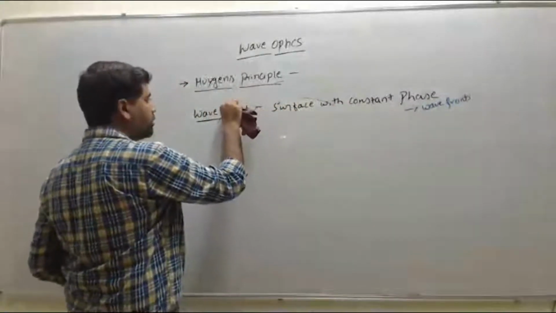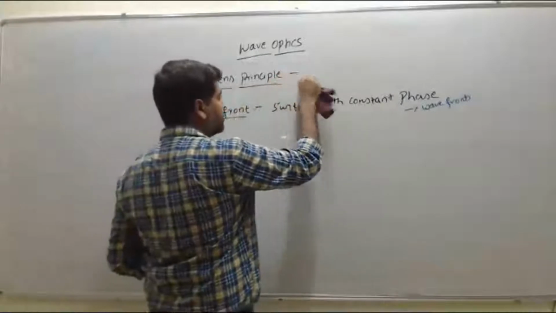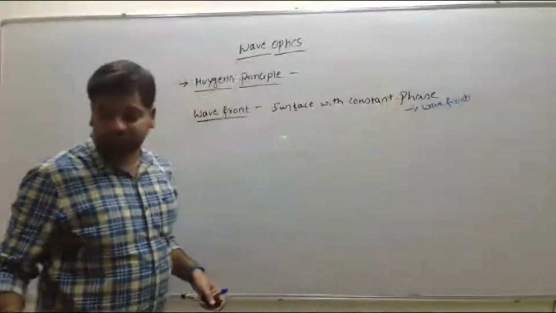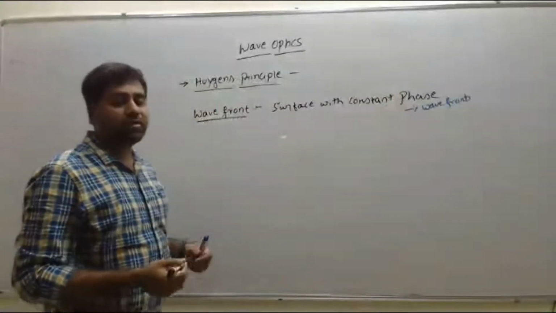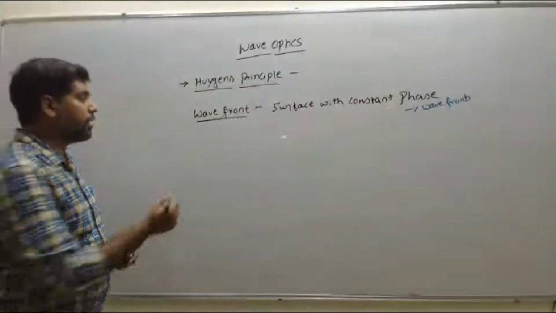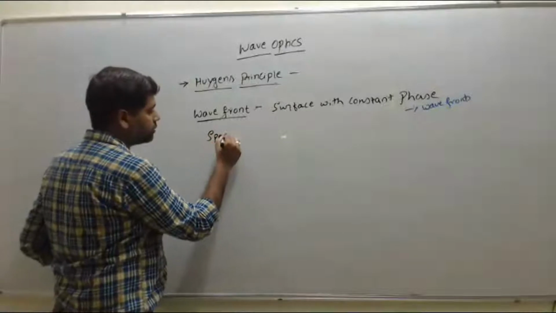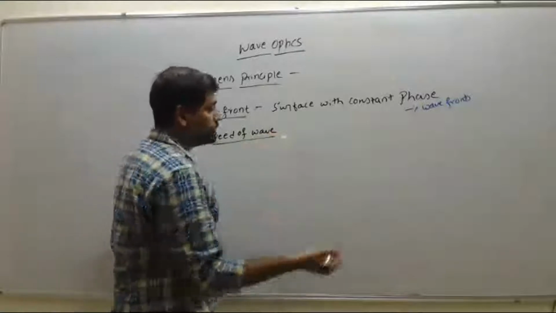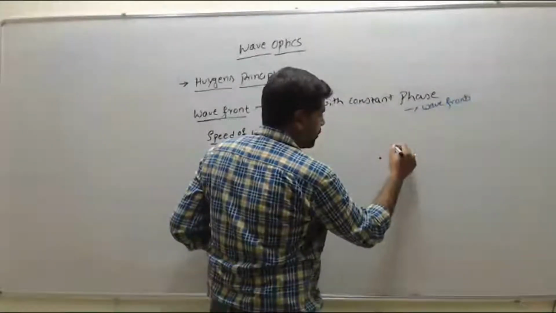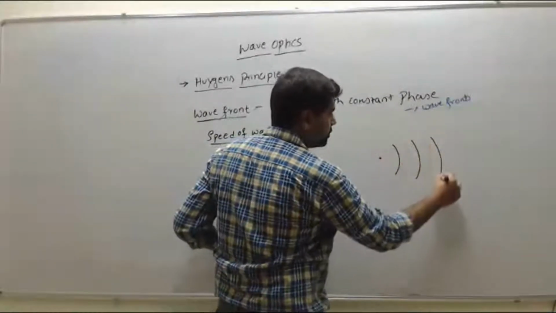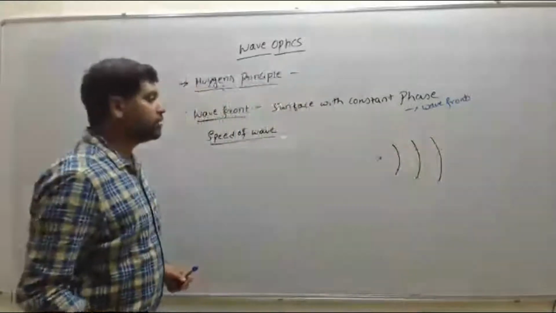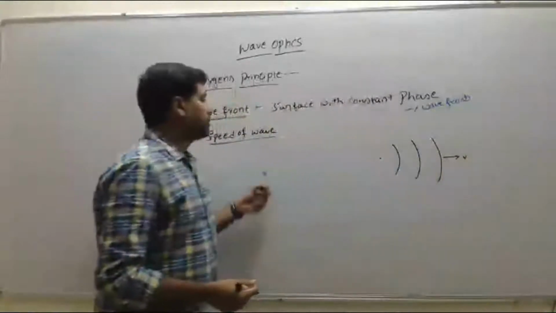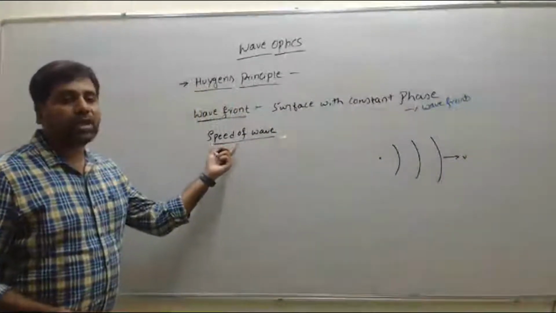So in 2 dimensions, the wavefront is circular, moving outwards. The speed with which the wave front travels is called the speed of wave. So next is what is speed of wave, right? So this is the source. From here the circular rings are traveling, that is the wavefronts traveling with a speed, and that speed we call the speed of the wave.